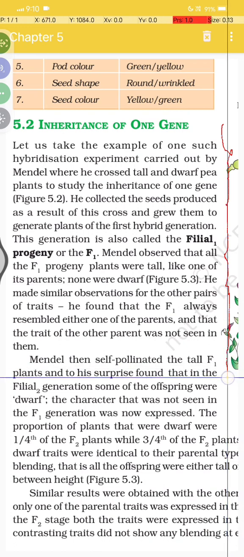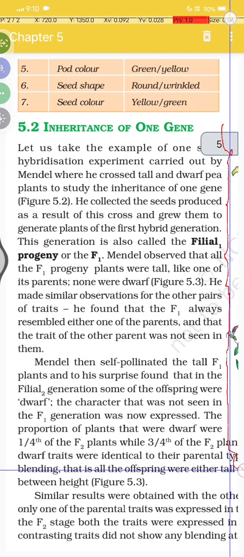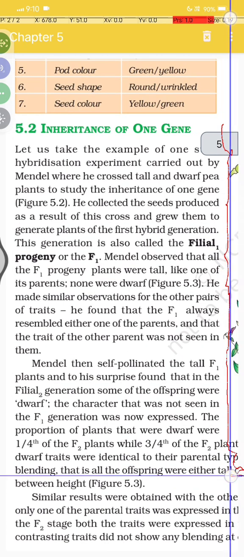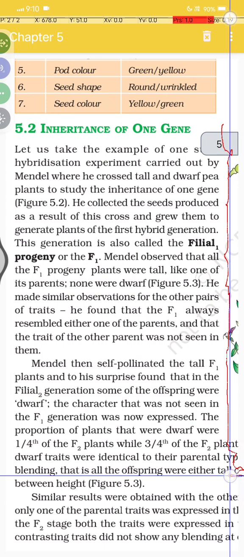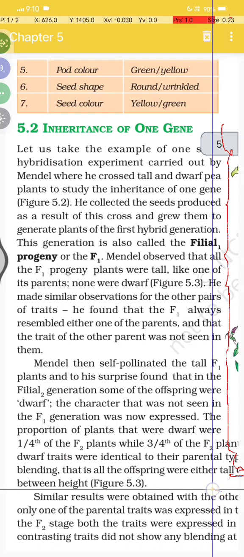the tall F1 plants, and to his surprise found that in the F2 generation some of the offspring were dwarf. The character that was not seen in the F1 generation was now expressed. The proportion of plants that were dwarf was 1/4th of the F2 generation, while 3/4th of the F2 plants were tall. The dwarf trait was identical to the parental type, with no blending. That is, all offspring were either tall or dwarf, none of intermediate height.